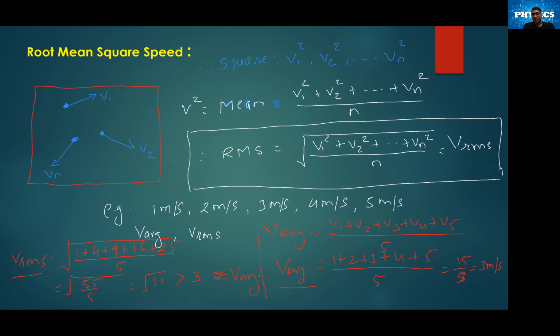So if in data they give you the individual values of the speeds of the molecules, and if they ask you the VRMS, how to find that, you must have understood the concept over here. But sometimes there is something else, that is we can even find out the expression for the VRMS in terms of pressure, and for that we'll take the help of what we have derived in our earlier lecture.